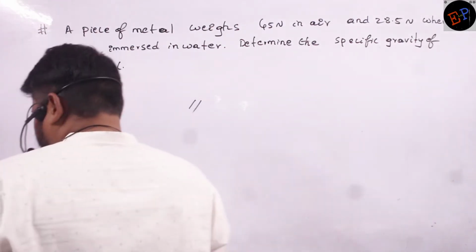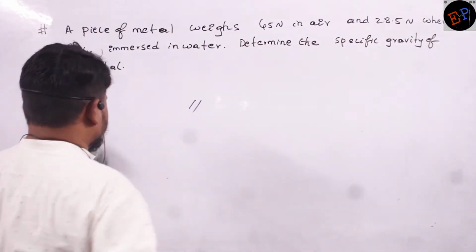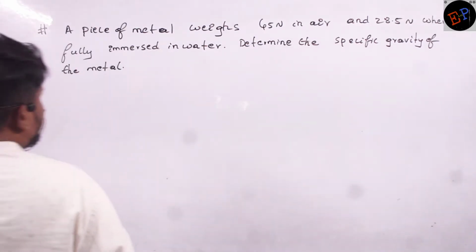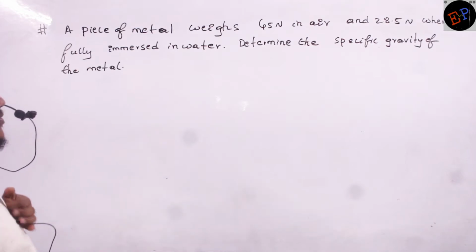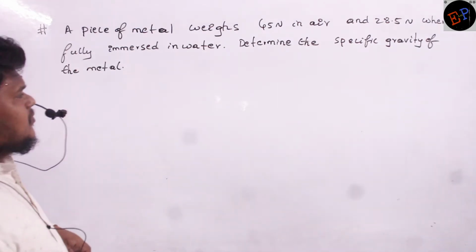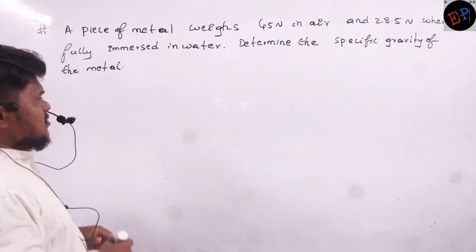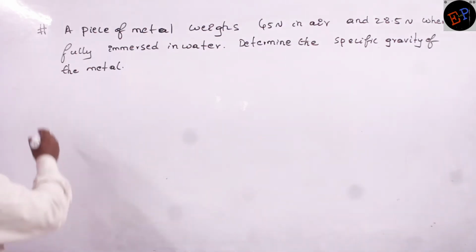Okay, Seema, this is the first question in Archimedes principle. A piece of metal weighs 45 Newton in air and 28.5 Newton when it is fully immersed in water. We are supposed to find out the specific gravity of the metal.